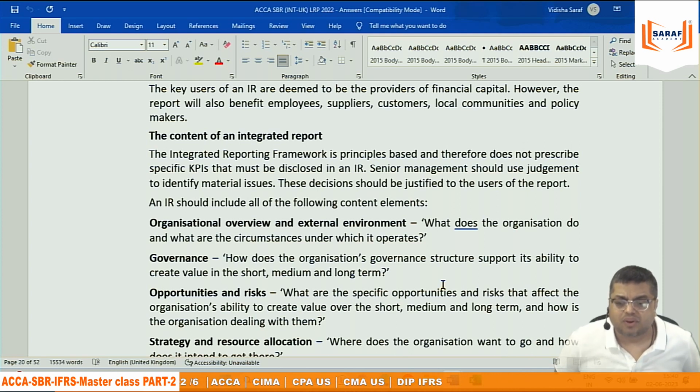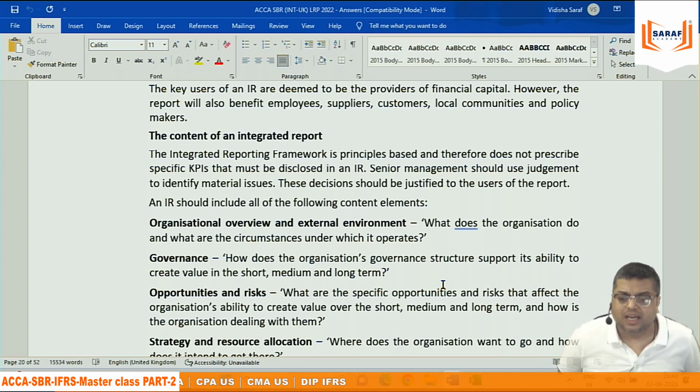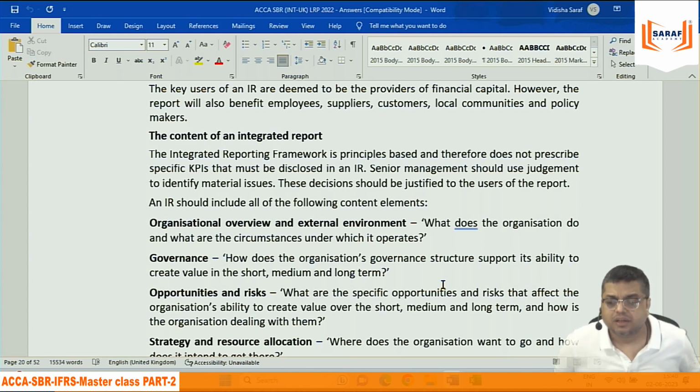The integrated reporting framework is principle based and therefore does not prescribe specific KPIs that must be disclosed in an IR. Senior management should use judgment to identify material issues. Material issues के लिए management need to be judgmental. These decisions should be justified to the users of the report. And IR should include all of the following content elements. Organization overview and external environment.